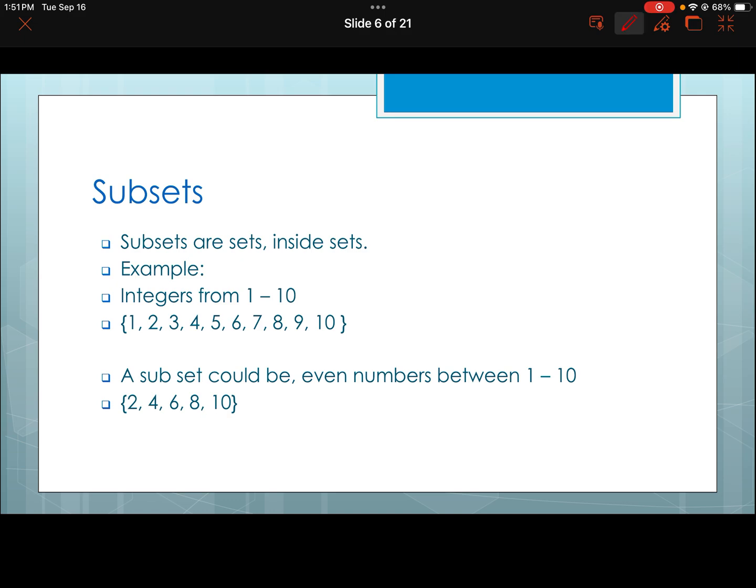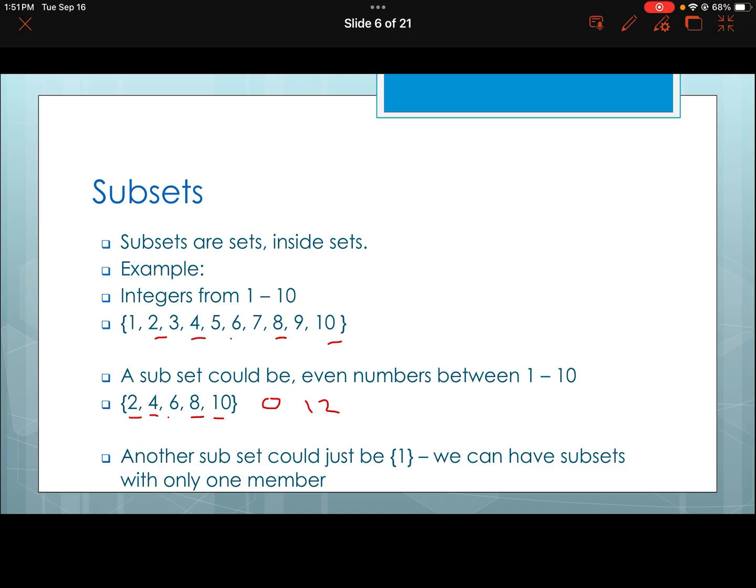The most important thing here is that this is a subset of the one we have above, because all of the numbers I have here are in here. If this subset had a 0 here or a 12 or something like that, it would suddenly not be a subset. It'd be its own set and it wouldn't be a subset of the one above.